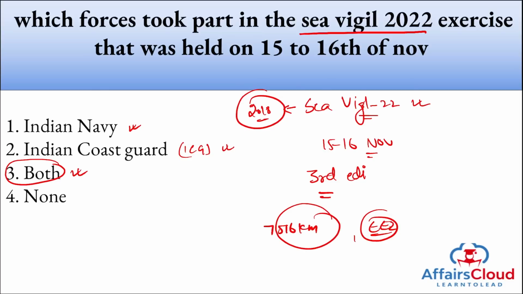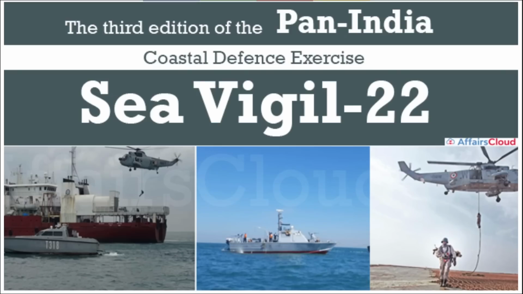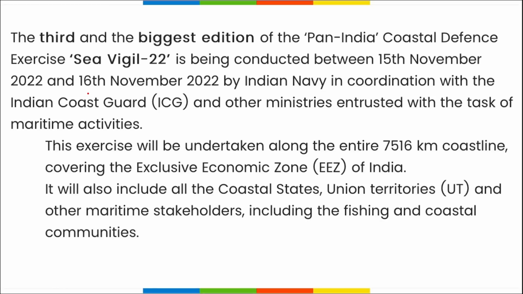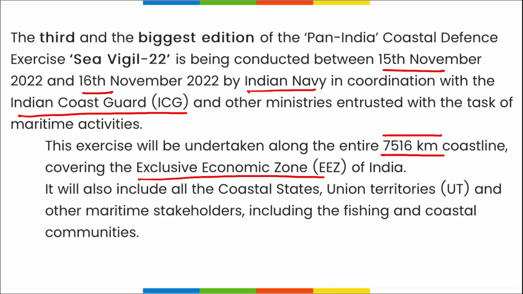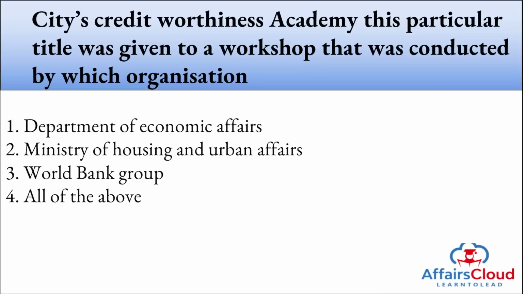So what you all remember from this particular exercise is that this is the third edition of the coastal defense exercise by the name Sea Vigil. It was held from 15th to 16th of November, and this was held by the Indian Navy in coordination with the Indian Coast Guard. This was held along the 7,516 kilometer coastline that will cover the exclusive economic zone of India. Next question.